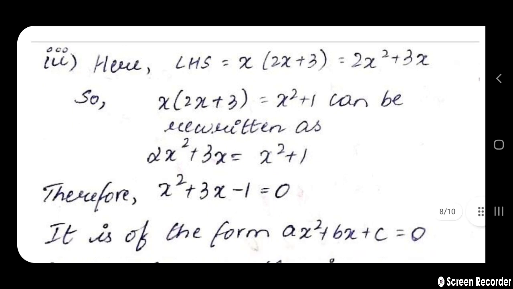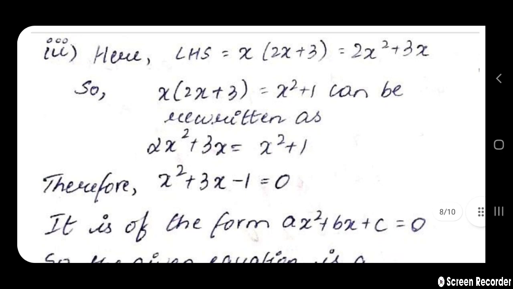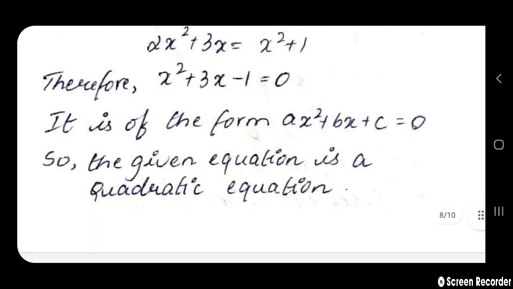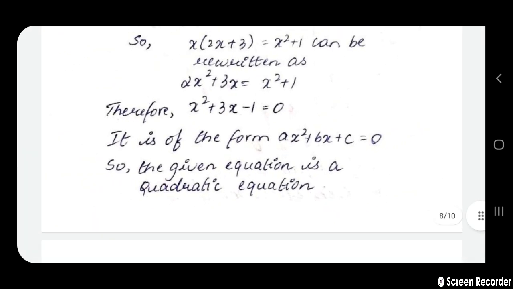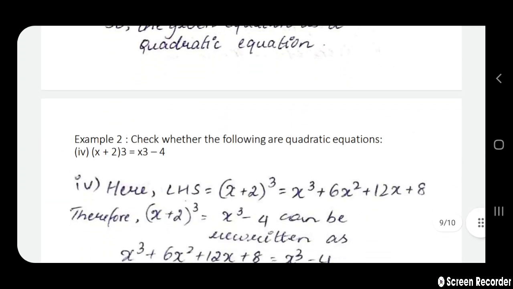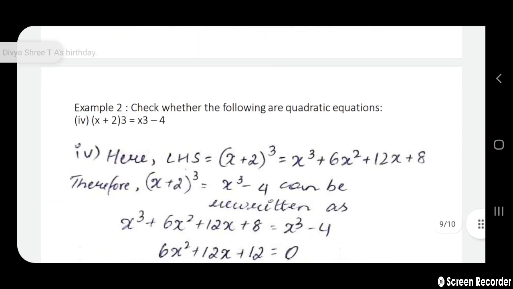Therefore, getting all the RHS terms onto the LHS, we get 2x square plus 3x minus x square minus 1. x square plus 3x minus 1 equals 0. Therefore, the given equation is of the form ax square plus bx plus c equals 0. So, the given equation is a quadratic equation.